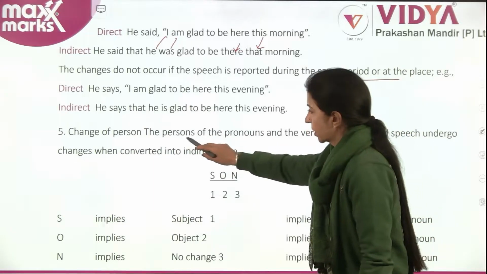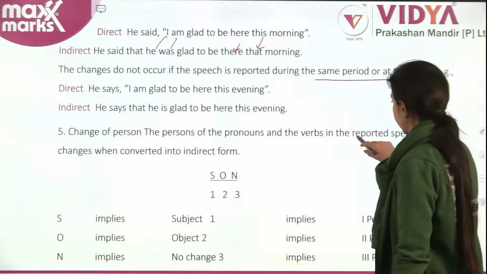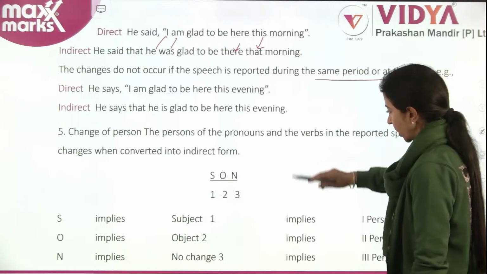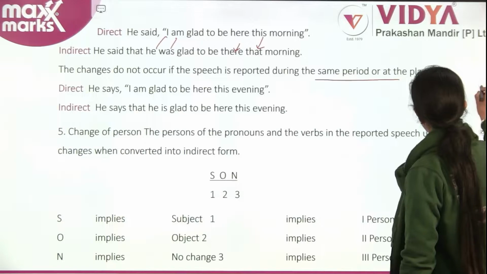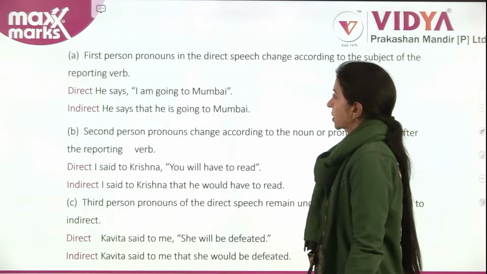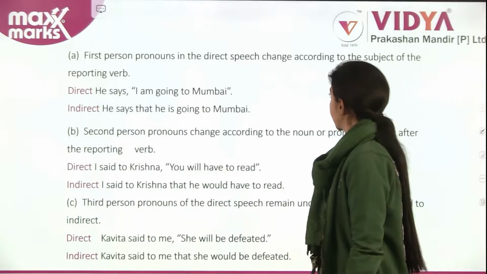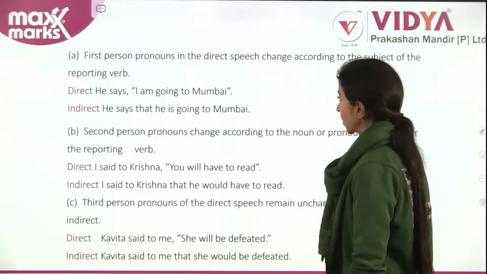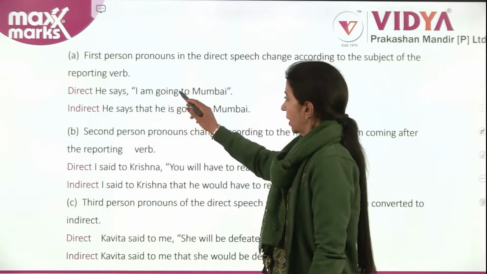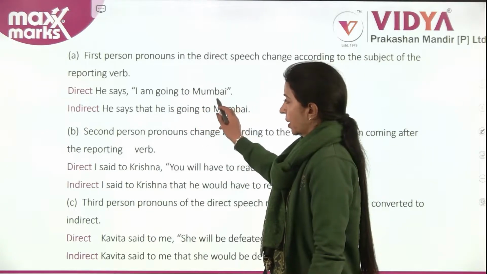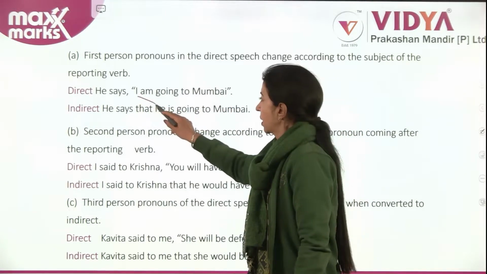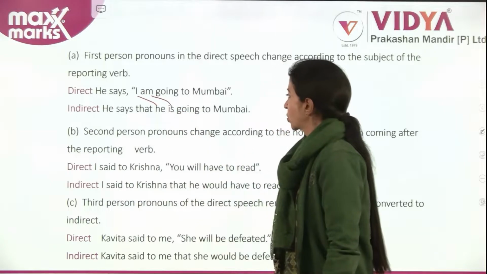Change of person. The persons of the pronouns and the verbs in the reported speech undergo changes when converted into indirect form. This is okay. Now look at the examples. First person pronouns in the direct speech change according to the subject of the reporting verb. He says, "I am going to Mumbai." He says that he is going to Mumbai.